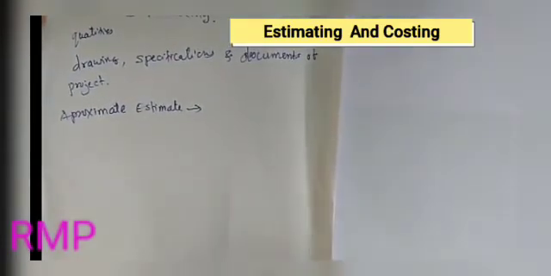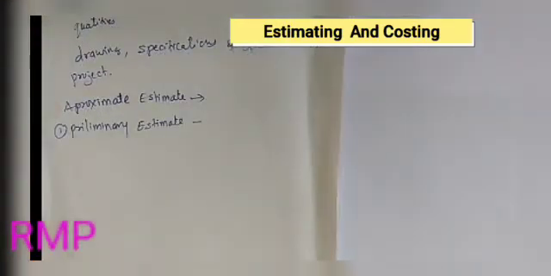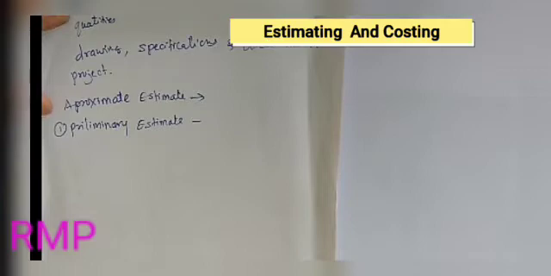This type of estimate, the preliminary estimate, is essential in the initial stage of the project to give a clear idea to the owner or client about the amount of cost needed for the project, and to get approval from the necessary sanctioning bodies, for example from government or from banks to get a loan.